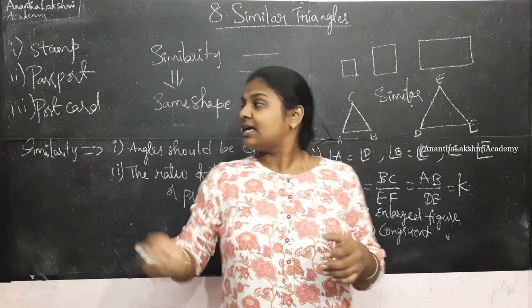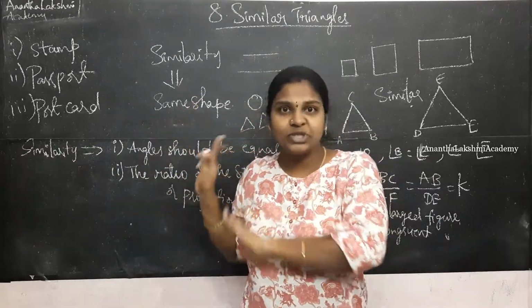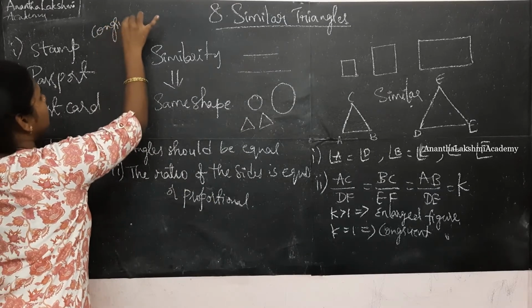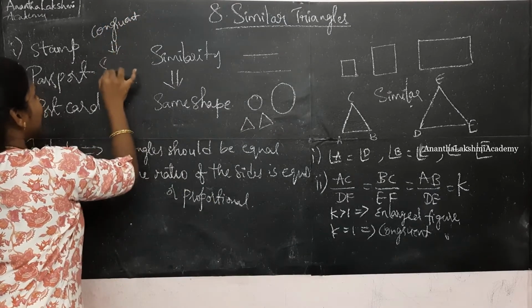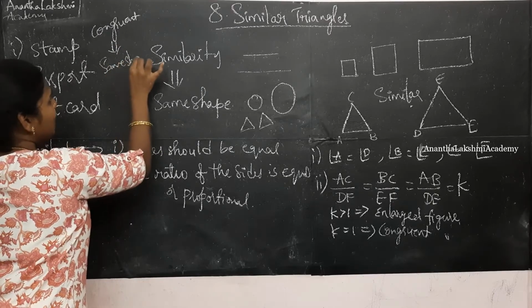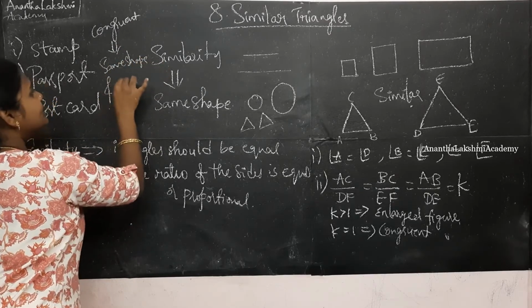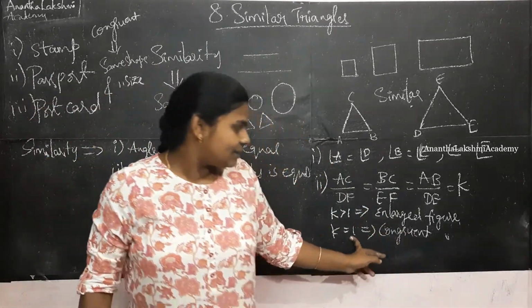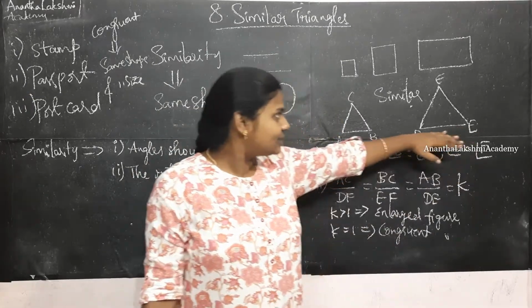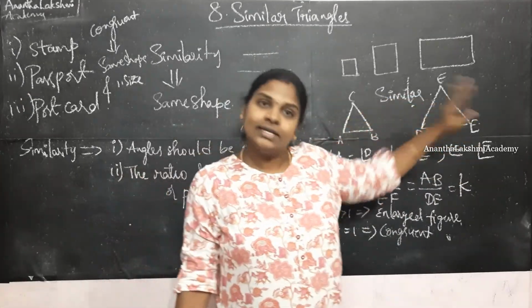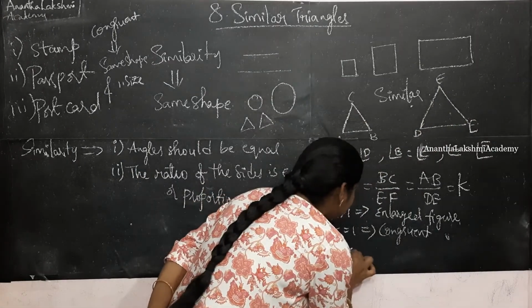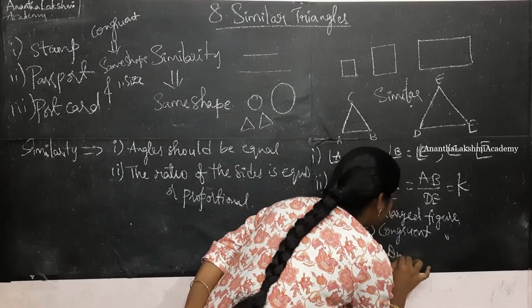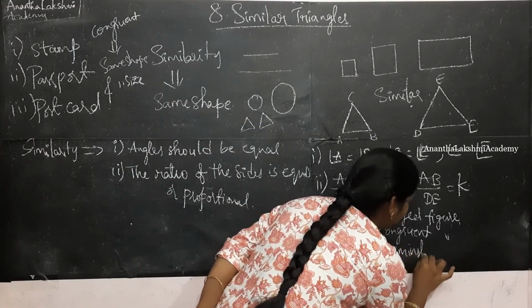What is congruency? As I told you, similarity is same shape. Congruent implies same shape and same size. When K is equal to 1, I am telling that these two triangles are congruent. Then the shape is also the same. When K is less than 1, this becomes what? Diminished figures or reduced figures.